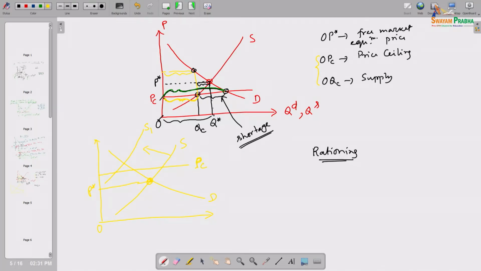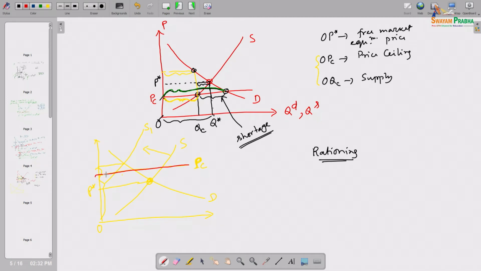So what will happen? Whatever price ceiling mechanism was in place, although it was non binding earlier, after this supply shortage it becomes binding, because after the supply curve shift this is the equilibrium price, right. So this price ceiling is now becoming a binding price ceiling. Binding price ceiling means what? Because this price ceiling is there, nobody is allowed to sell that product above that price level.